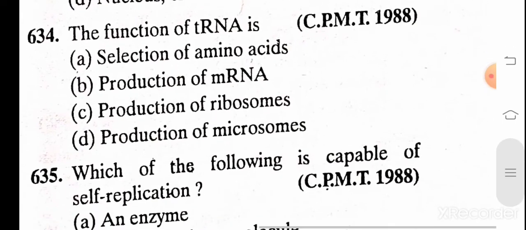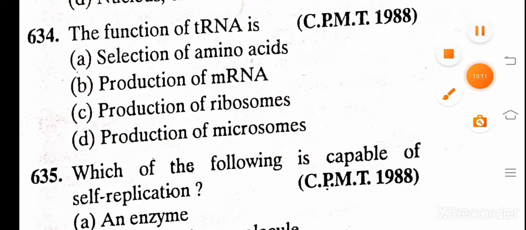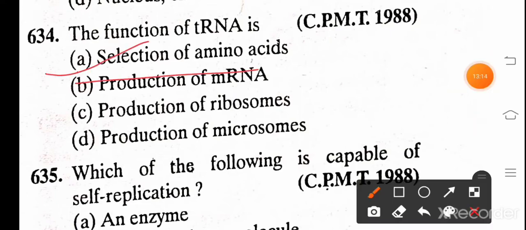The function of transfer RNA is: A. Selection of amino acid, B. Production of messenger RNA, C. Production of ribosome, D. Production of microsome. And the correct answer is A, selection of amino acid.